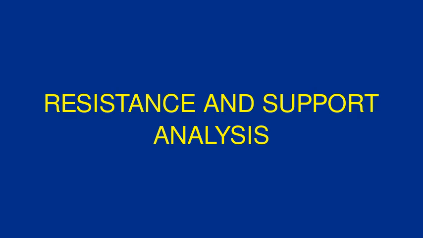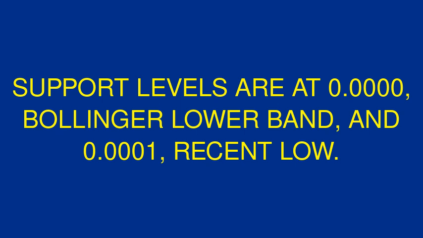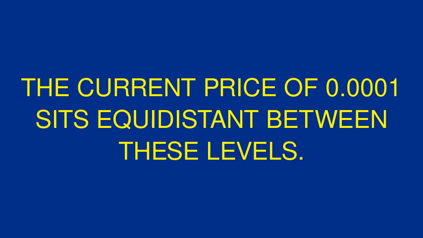Resistance and support analysis. Immediate resistance is found at 0.0002, Bollinger upper band, with secondary resistance at 0.0005, recent high. Support levels are at 0.0000, Bollinger lower band, and 0.0001, recent low. The current price of 0.0001 sits equidistant between these levels.